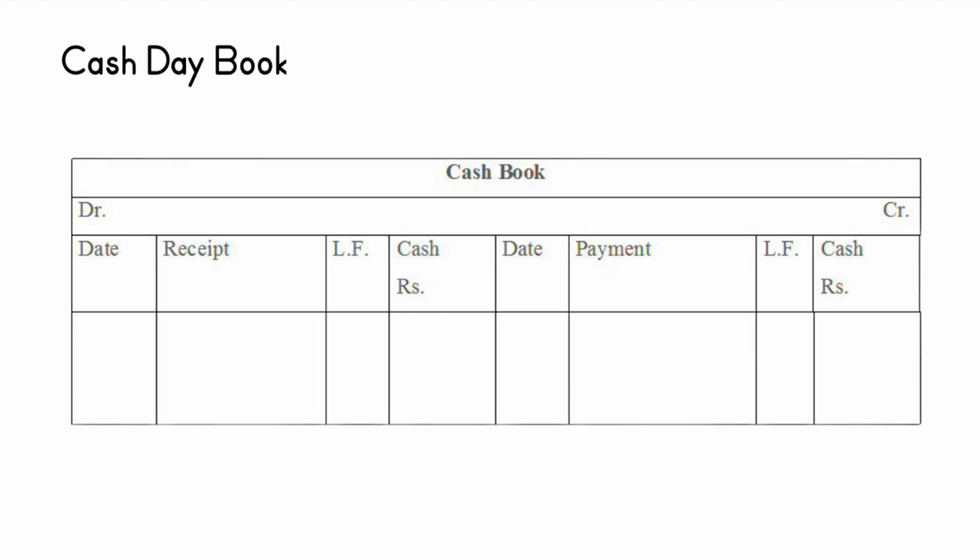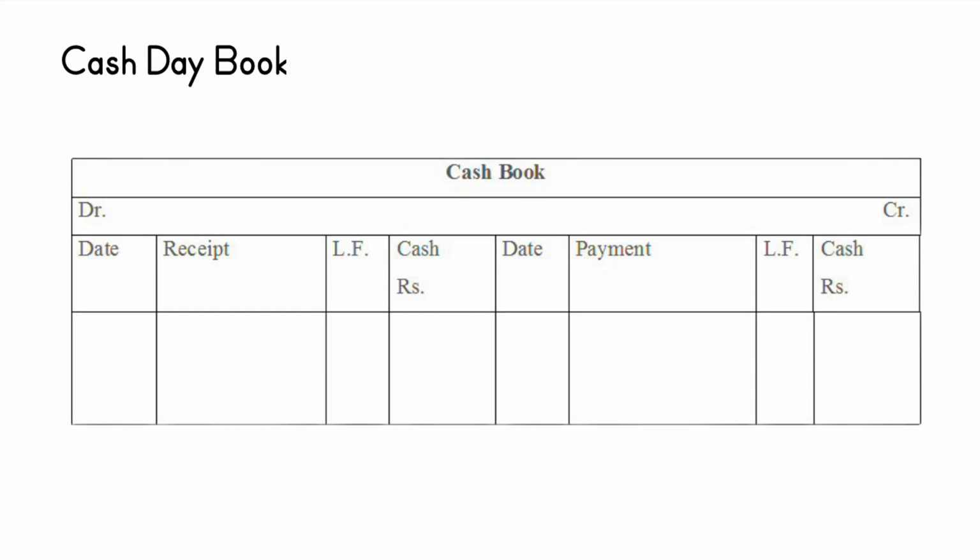When a cash book is maintained, transactions of cash are not recorded in the journal, and no separate account for cash or bank is required in the ledger. When a cash book is maintained, a separate cash account in the ledger is not opened. The cash book is balanced in the same way as an account in the ledger.